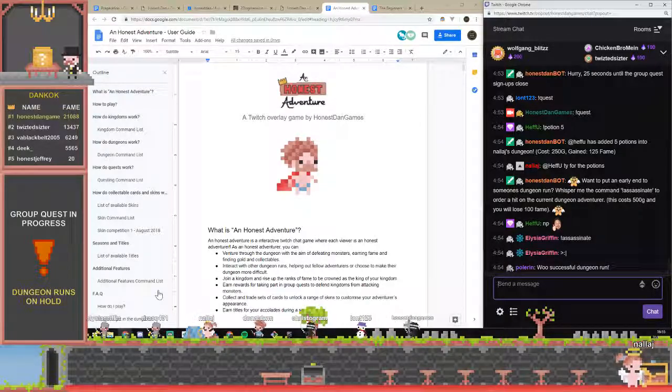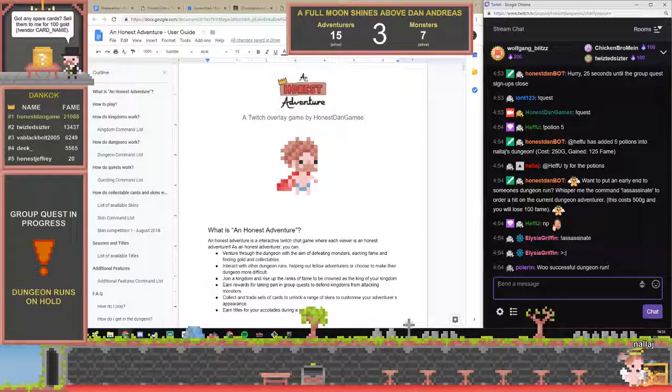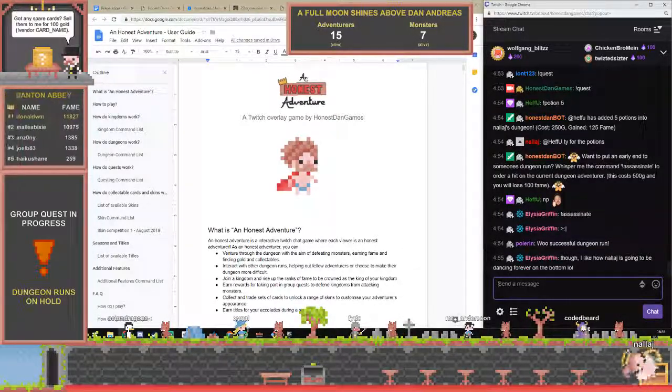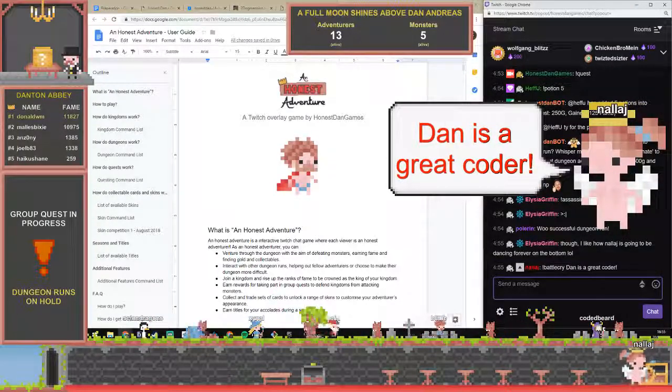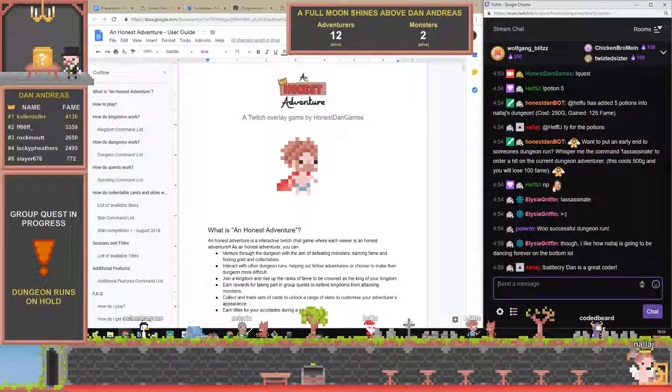But in addition to that, you see there's a little dungeon at the bottom. So when a quest isn't running, that dungeon can be interacted with through people in chat using different commands. So you can add potions into the dungeon to make it easier. You can add monsters into the dungeon to make it more difficult. You can add bounties in to make it more worthwhile to be successful in the dungeon. You can even assassinate other adventurers as they go through the dungeon as well, as one of my viewers has just done now. You can also do things like battle cries, where you spend some of your gold in order to shout out louder messages for everyone else to see.